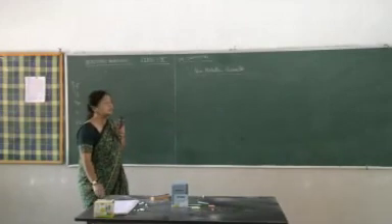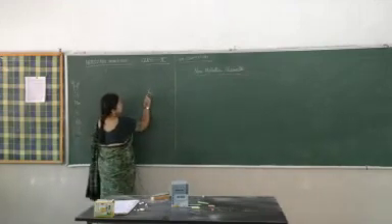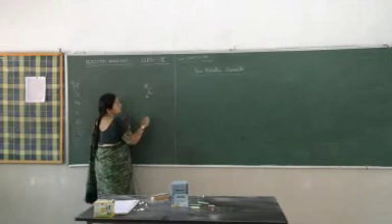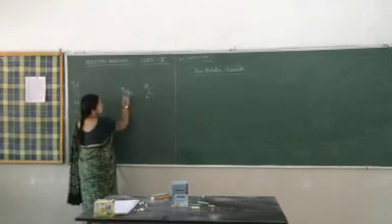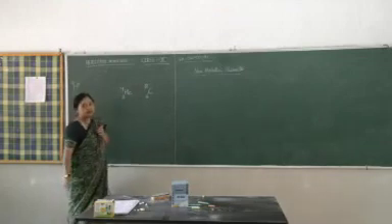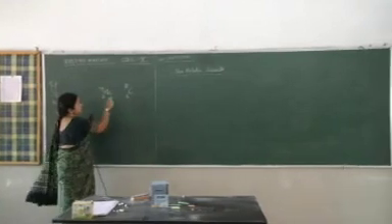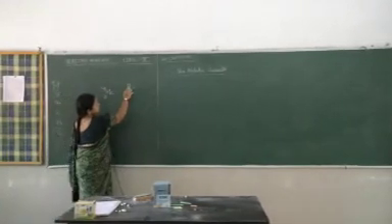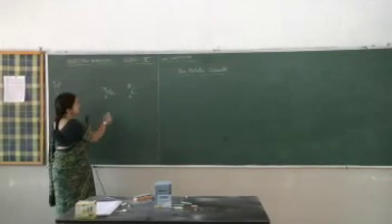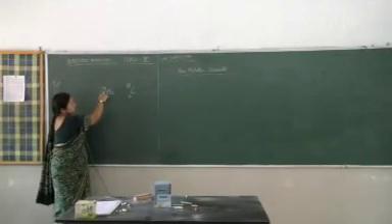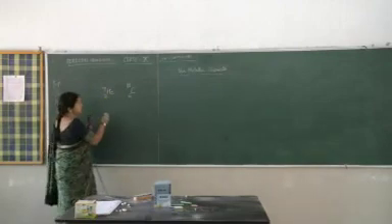If you see the lighter elements, like say carbon or say helium, the subscript is the atomic number and the superscript is the mass number. What do we see? That the mass number is almost double of the atomic number. Mass number is 4, double of atomic number. And in those elements which